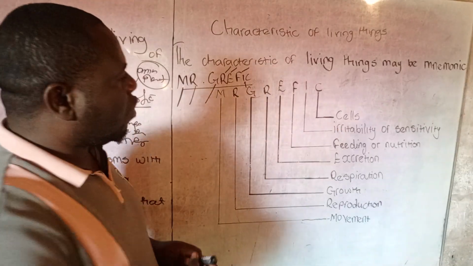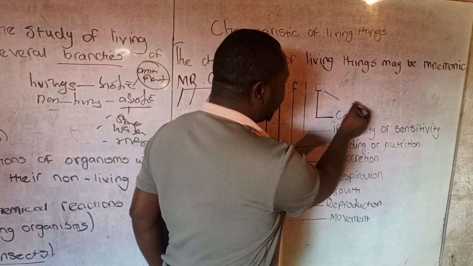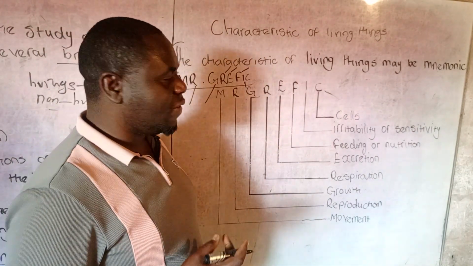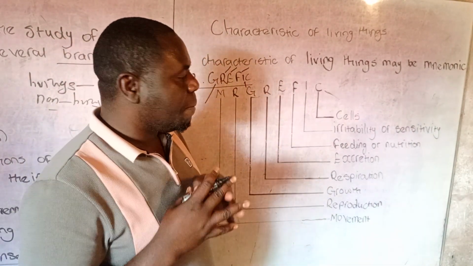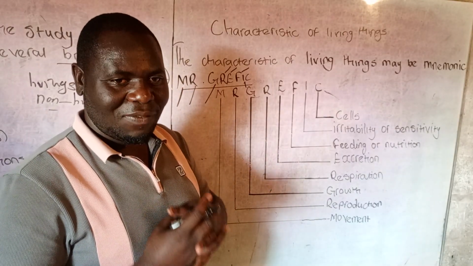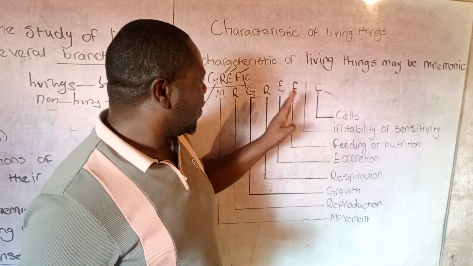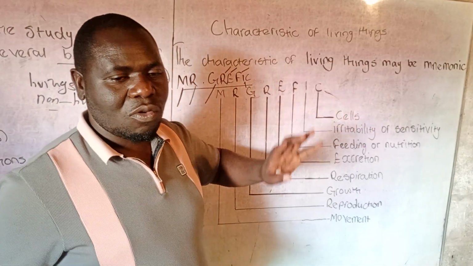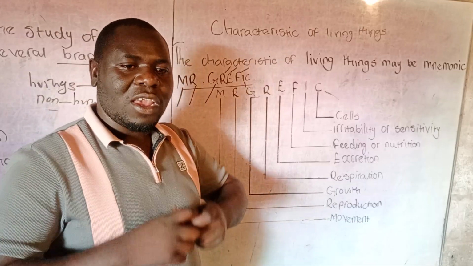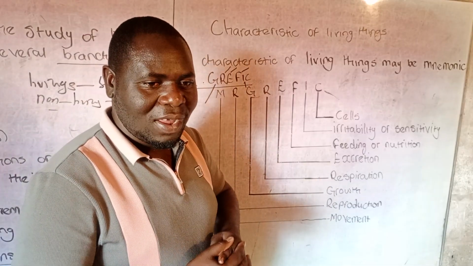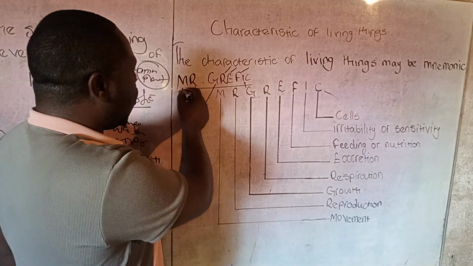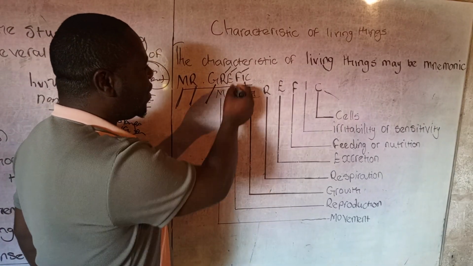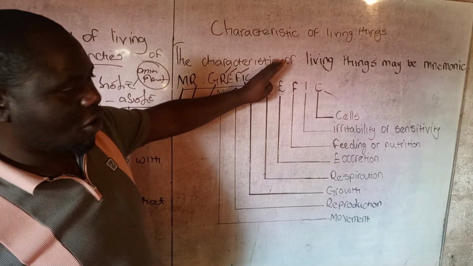Talking about cells, we need to understand what these cells are. A cell is a basic unit of living thing. So these are the characteristics of living organisms. Sometimes they can ask you to identify one or two characteristics of living things. We have movement, reproduction, growth, respiration, excretion, feeding, irritability, and cells.